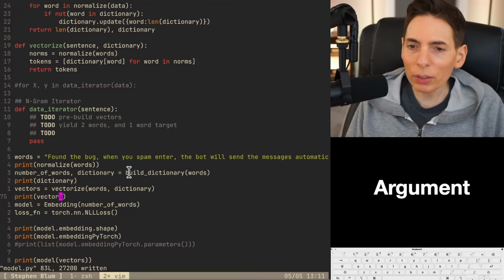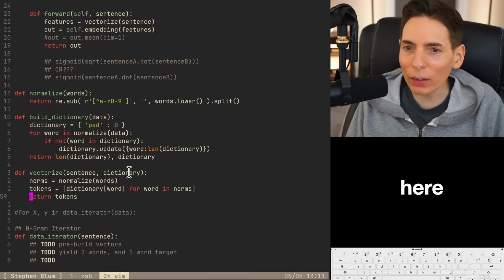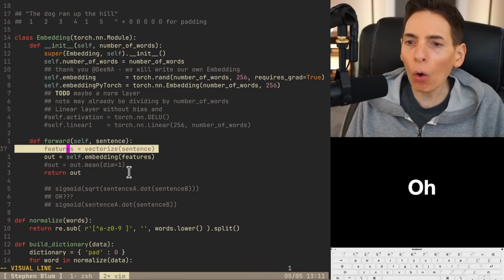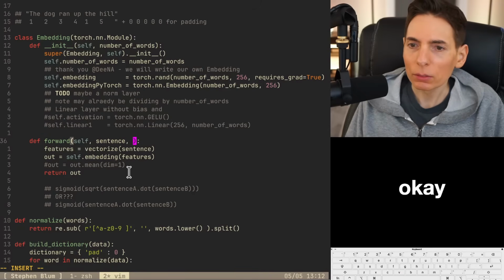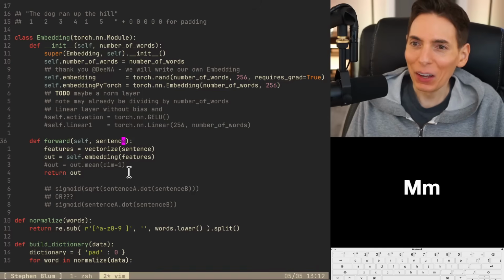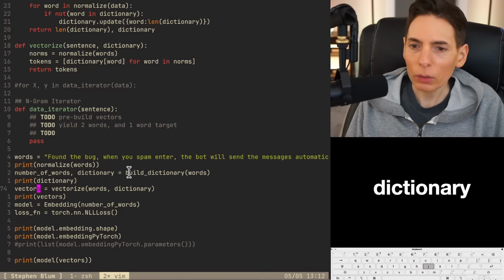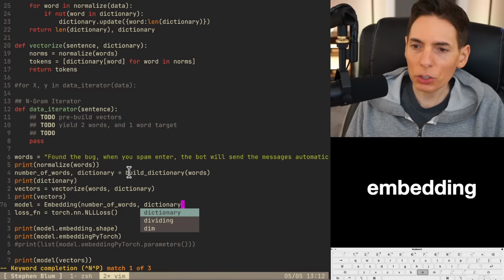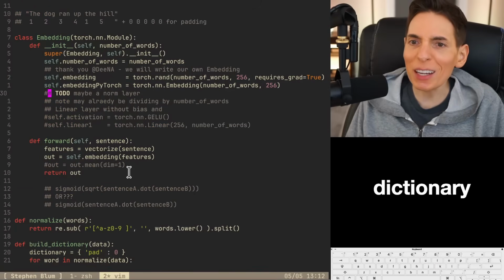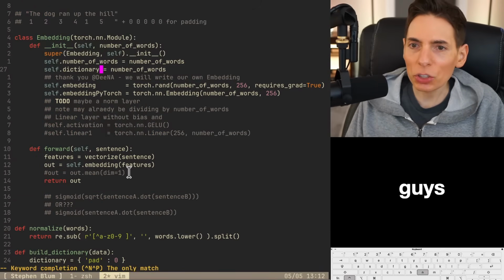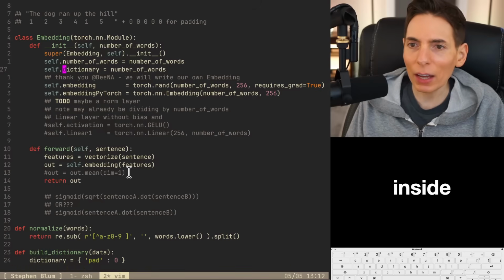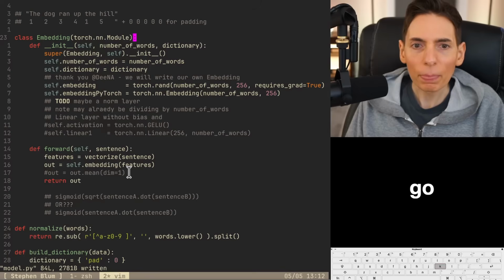All right, that should definitely work. What? Argument dictionary not found. What do you mean? Hold the phone. What's going on here? Oh, right. Okay. How do we deal with that? We've got a problem. All right. So can we set the dictionary? Here we go. Embedding dictionary. We're just gonna set that here. We're gonna put the dictionary inside of it. I need it to be a dictionary. There we go. Finally, it answered.